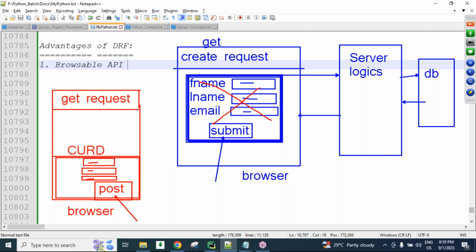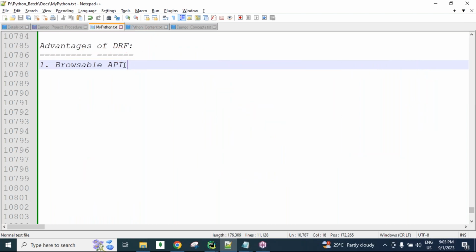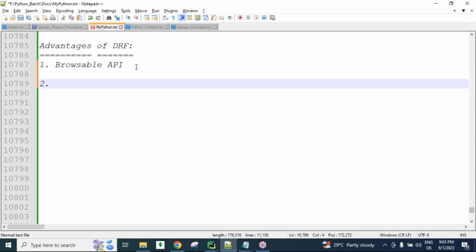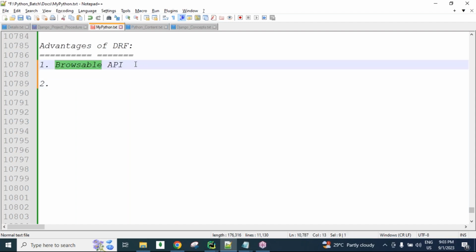related to our model fields. And if we want to update, we can update using the browser. If we want to delete also, we can delete using the browser without developing any UI presentation. That is called the browsable API concept. This feature is provided by Django REST framework automatically. Without writing any UI technology related code, from the browser only we can test APIs. Are you clear on this one? That is one of the biggest advantages.